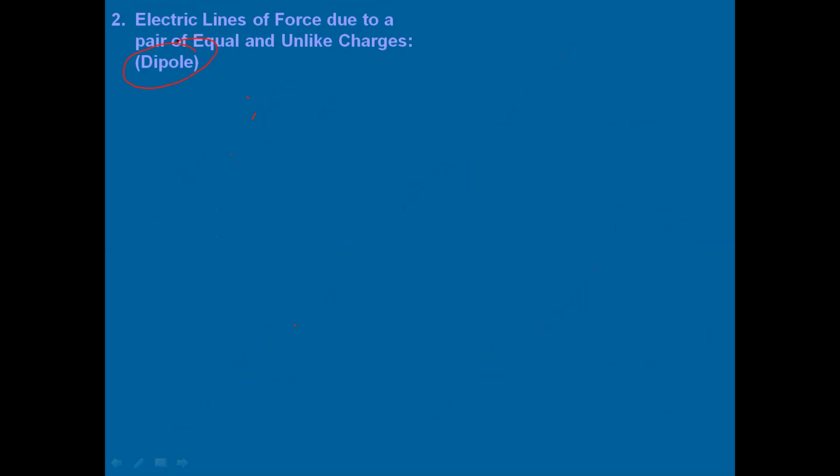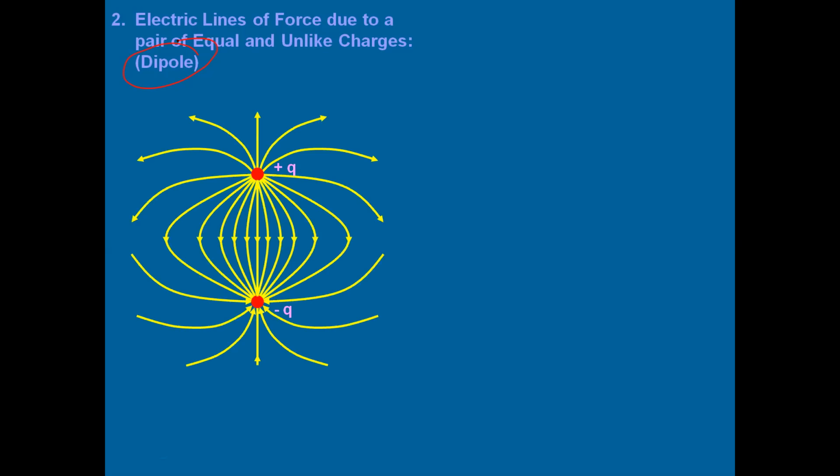Dipole is nothing but a system of two equal and opposite charges. So let's take one positive charge and one negative charge. It represents a dipole. As you know, the direction of electric field lines is going to be away from positive and towards negative, and its geometrical shape is going to be this.